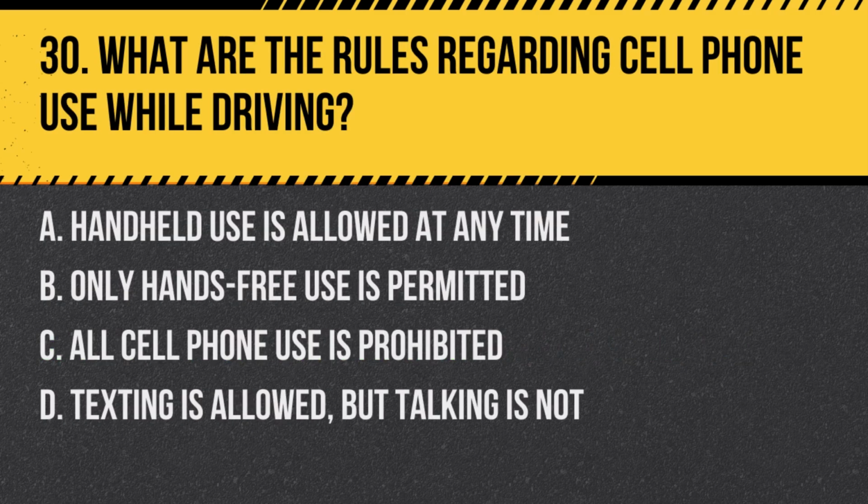Question 30. What are the rules regarding cell phone use while driving? A. Handheld use is allowed at any time. B. Only hands-free use is permitted. C. All cell phone use is prohibited. D. Texting is allowed, but talking is not. Answer B. Only hands-free use is permitted. In California, drivers are only allowed to use cell phones in a hands-free manner while driving.